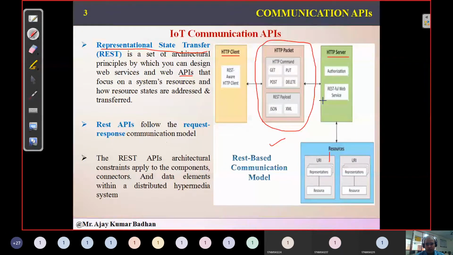Now if you observe here, this server is connected to a database. Resource is something you can assume as a database. From this database, all the data is represented in the format of a URI. Whenever our server requires data based upon the request received from the client, it will call the URI for that particular data. The server will have a list of URLs, or we call it URI, Uniform Resource Identifier, and with the help of this the data will be accessed by the HTTP server, and this server will transmit the data to the client, in whichever format it has been developed.